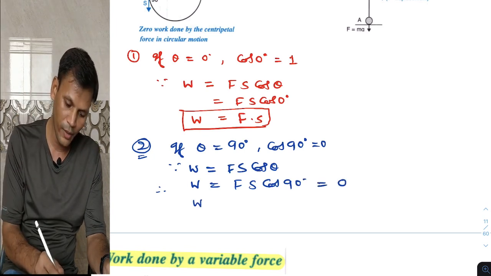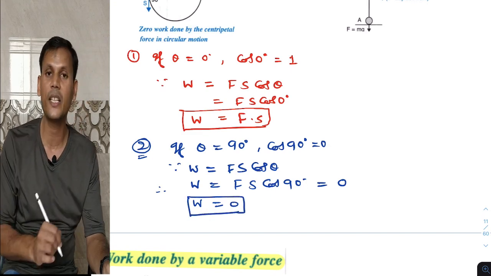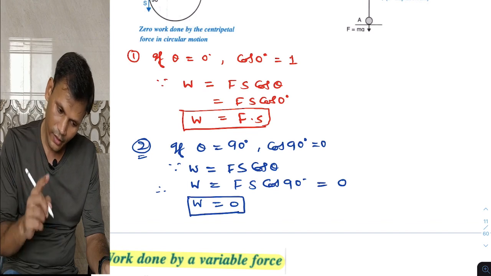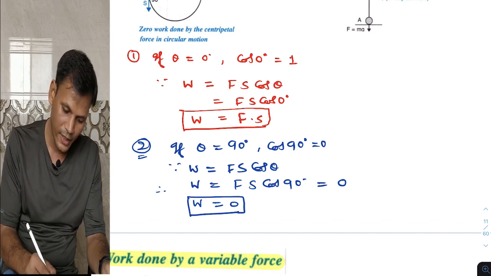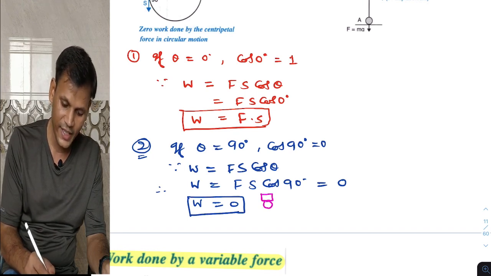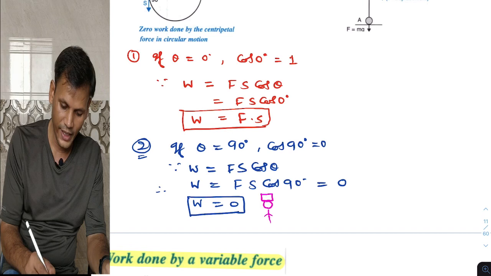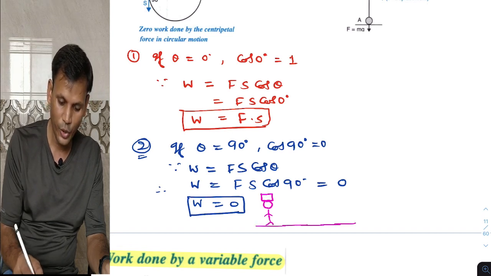So work done will be 0. This may be the case of a coolie. We will see it by examples. Suppose a coolie is carrying luggage on his head, and he is proceeding in this direction.